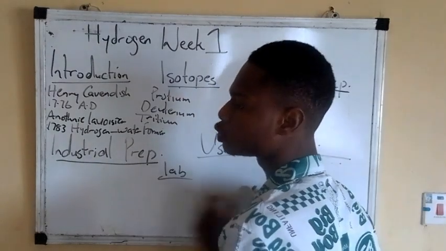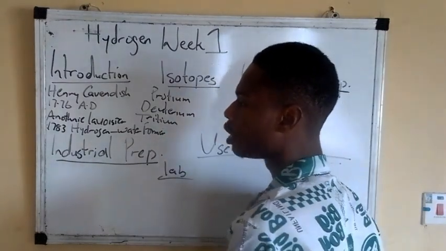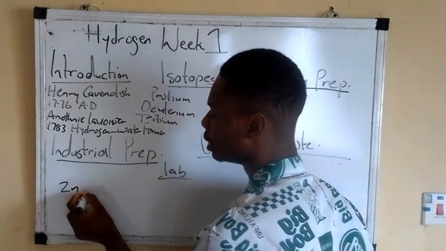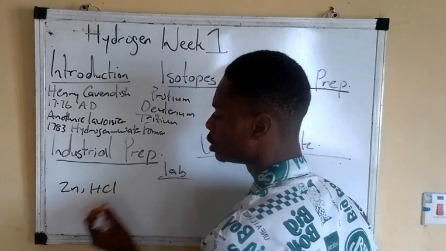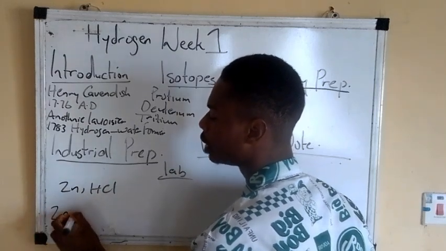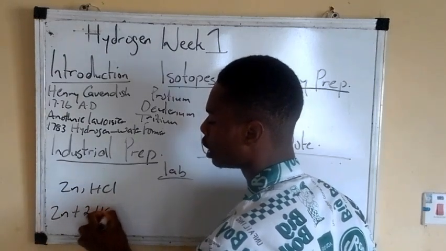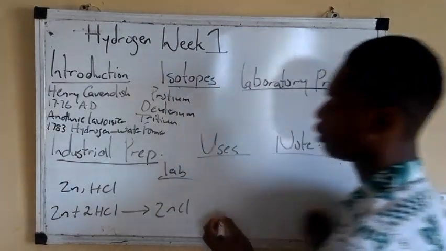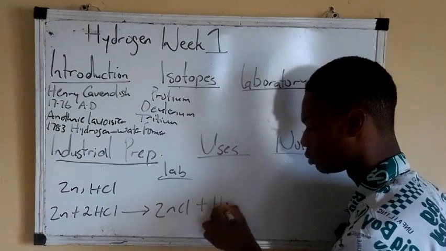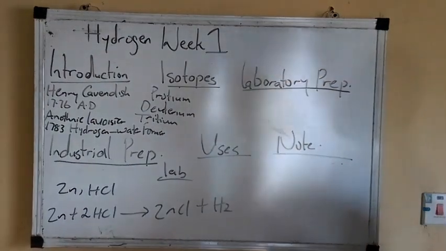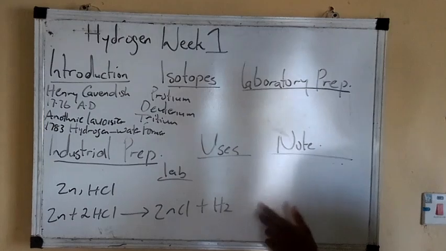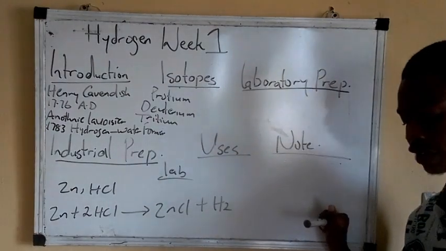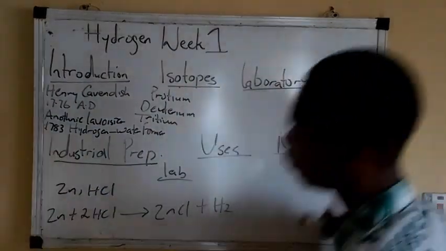Now, in that particular one, let's say we use Zn and HCl. Then when we put it here, we have Zn plus 2HCl. Balance it. We will have ZnCl2 plus what? H2. Alright. Now that is for laboratory preparation of hydrogen. Let's go to industrial preparation of hydrogen.